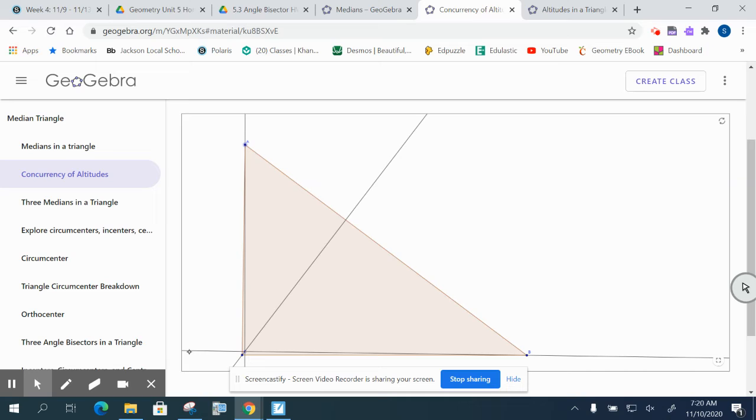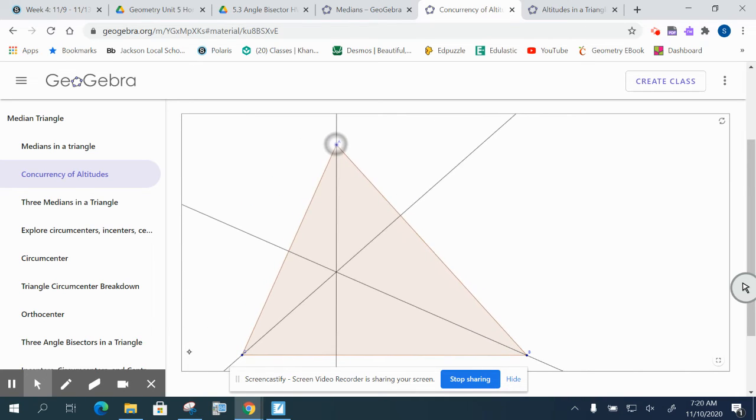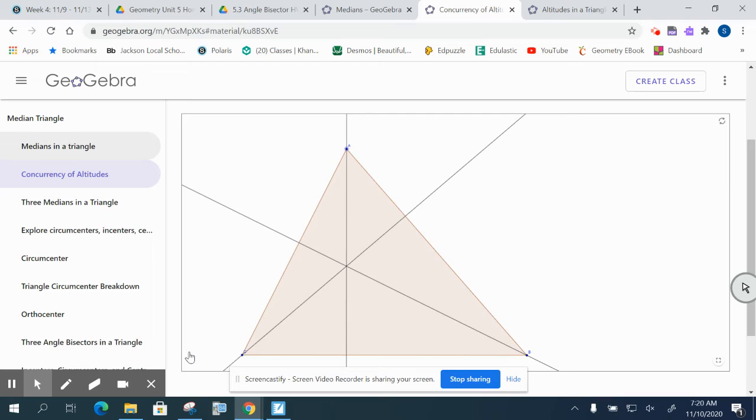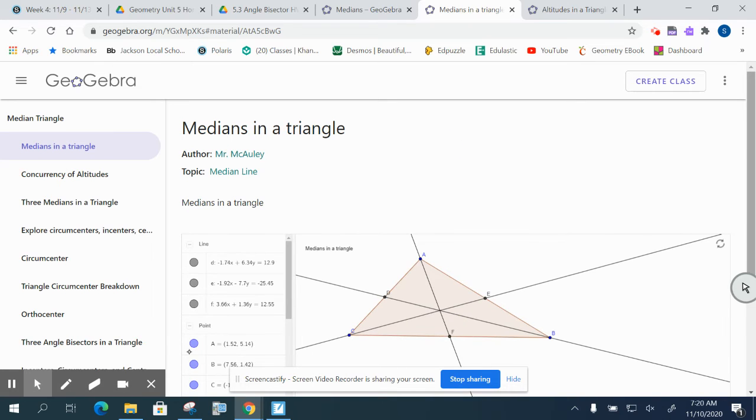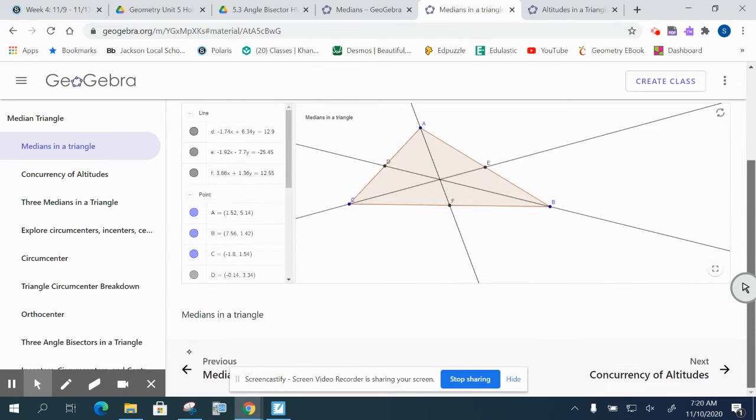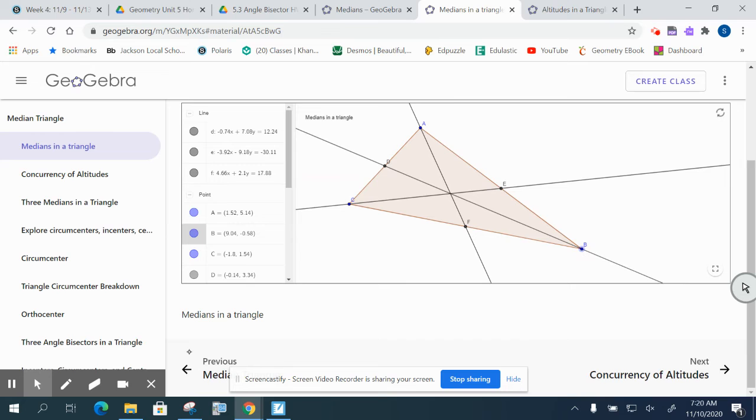Because, well, if you take point B, well, sorry, these are the altitudes. I'm sorry, I was going to say that doesn't really make sense. Medians in a triangle. Let's see if this one will. All right, yes, this is what we were looking for. Okay, let's try this again.